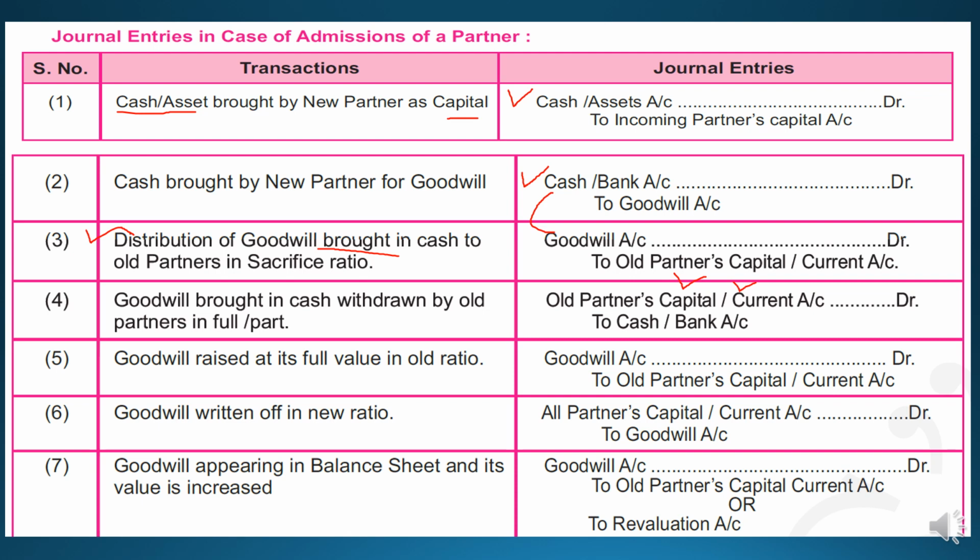Now next is goodwill raised at its full value. So this is the valuation method, students. Yes, in this the goodwill is raised at the full value in the old ratio.